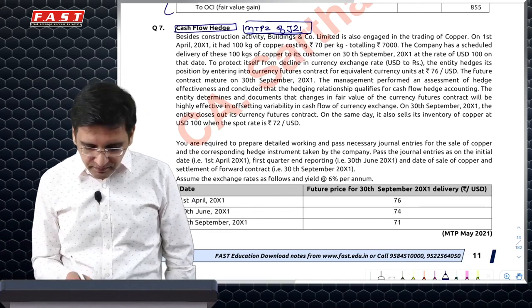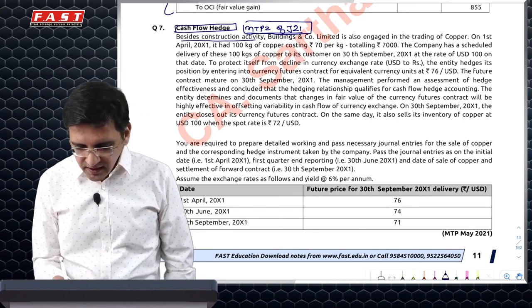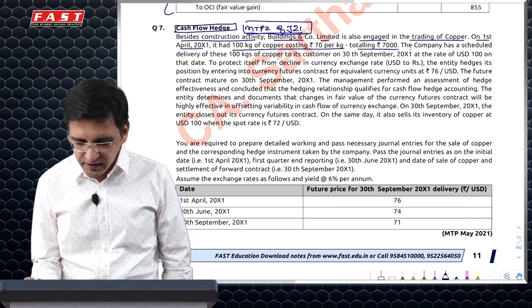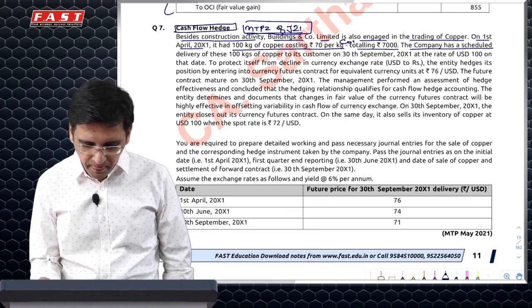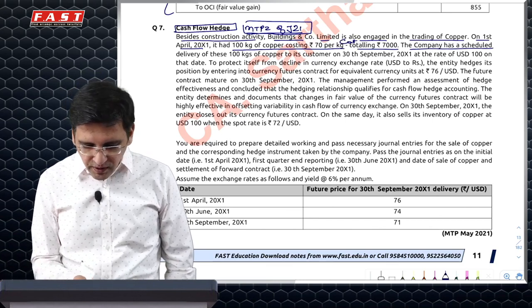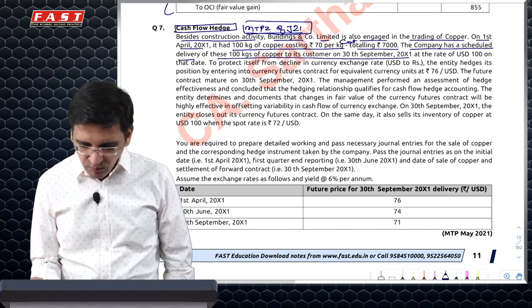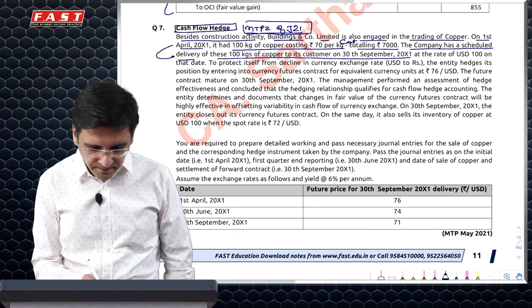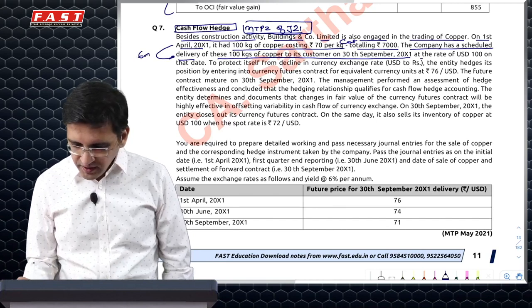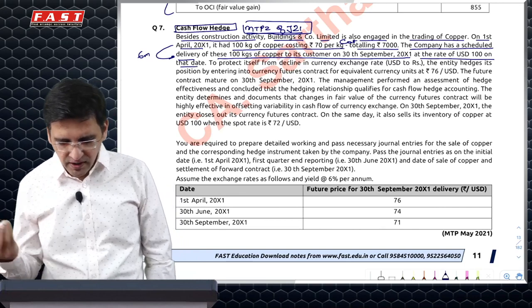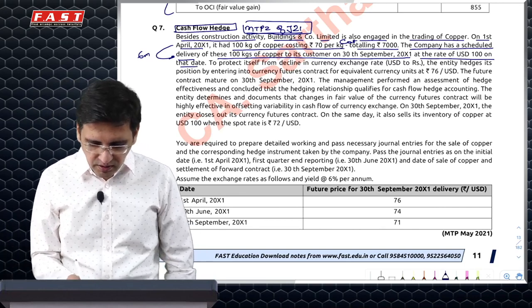Let's see. It says, besides construction activity, the building company is also engaged in trading of copper. On 1st April, it had 100 kg of copper costing 70 per kg, 7,000 bucks, which is the cost. The company has scheduled delivery of these 100 kgs of copper to its customer on 30th September 2001, which is 6 months later, at a rate of $100 on that date. So maybe my buyer is somewhere outside, so that's why I have denominated in $100.